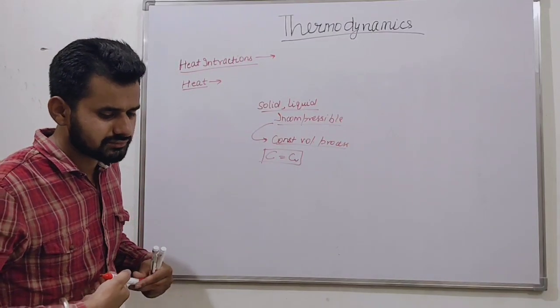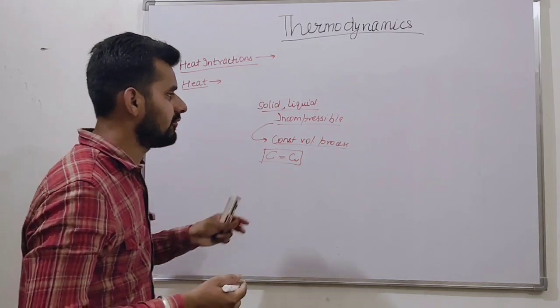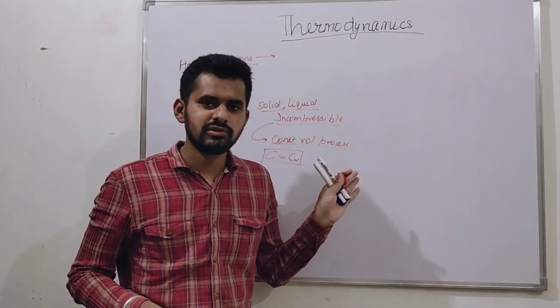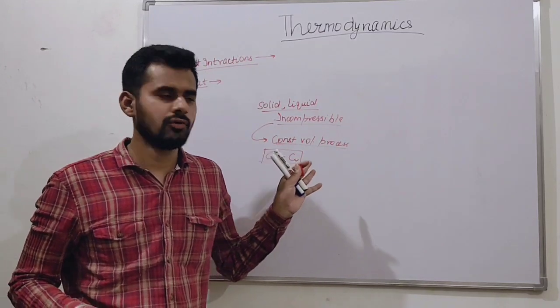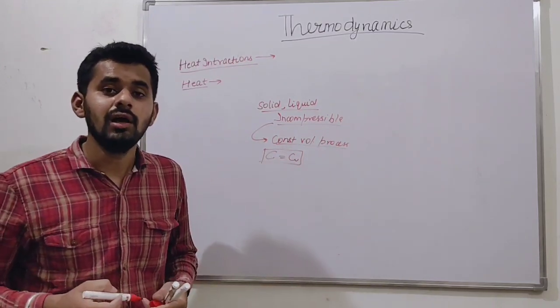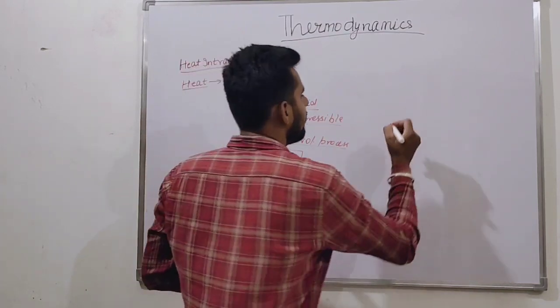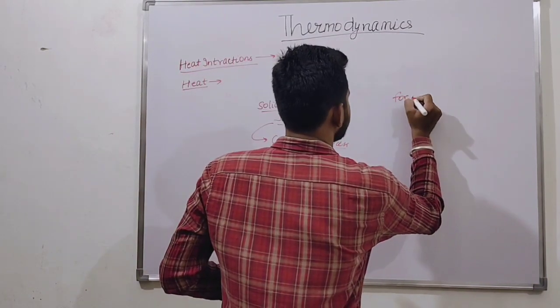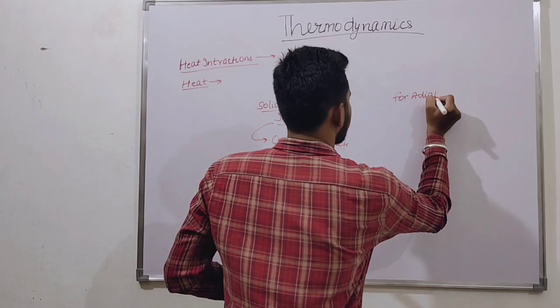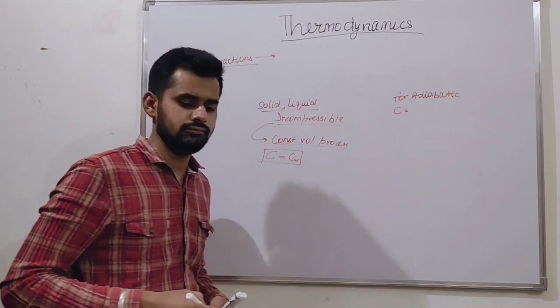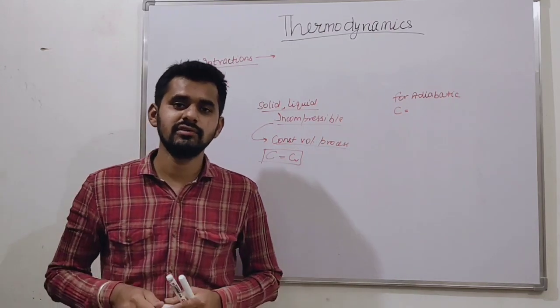Now, let us consider the adiabatic process. We know the Cp and Cv for the constant volume process and for the constant pressure process. And what is the value of specific heat for the adiabatic process? Can you explain this for adiabatic? What is the value of C?